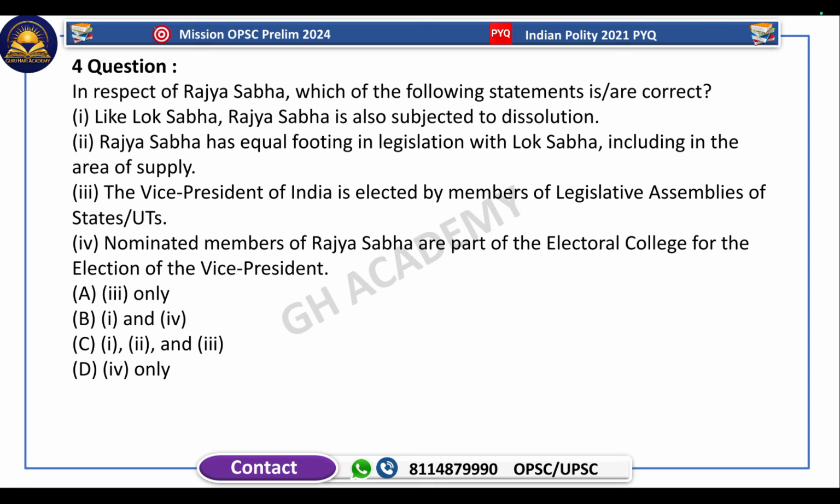Rajya Sabha has equal footing in legislation with Lok Sabha, including the area of supply. This statement is, I think, incorrect. Sorry, correct. This statement is also correct. Rajya Sabha has equal footing in legislation with Lok Sabha. The Vice President of India is elected by the members of legislative assemblies of the states and union territories. Nominated members of Rajya Sabha are part of the electoral college for the election of the Vice President.